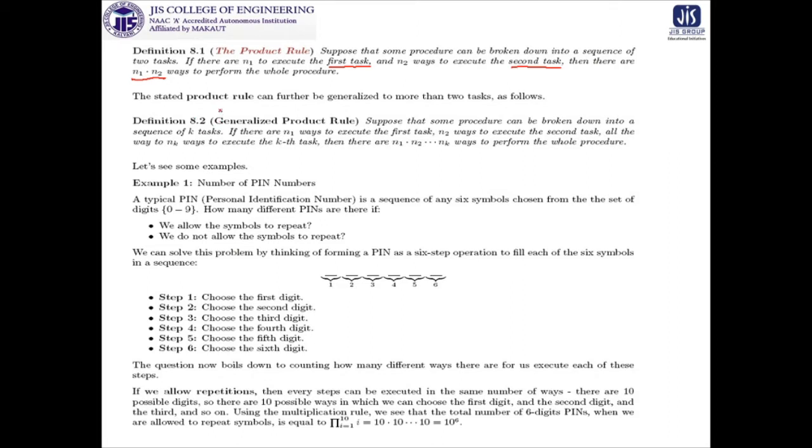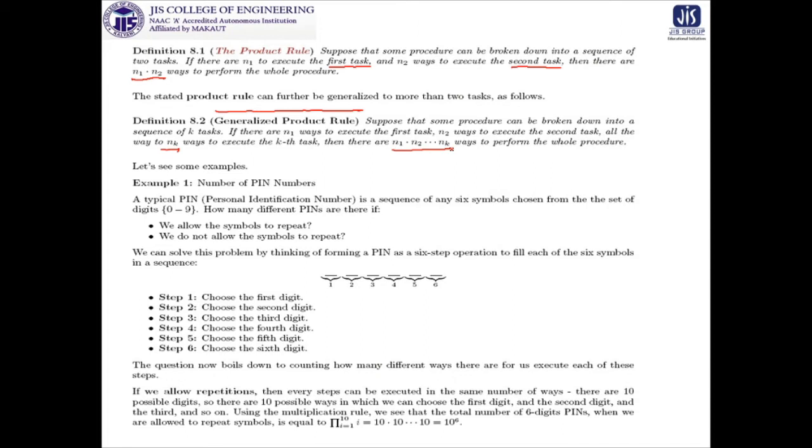Now we can make it generalized: if there are k tasks, and there are n1 ways to execute the first task, n2 ways to execute the second task, and so on up to nk, then the total number of ways we can perform them is nothing but n1 into n2 up to nk. And it will be more clear with a very relevant example of a PIN.